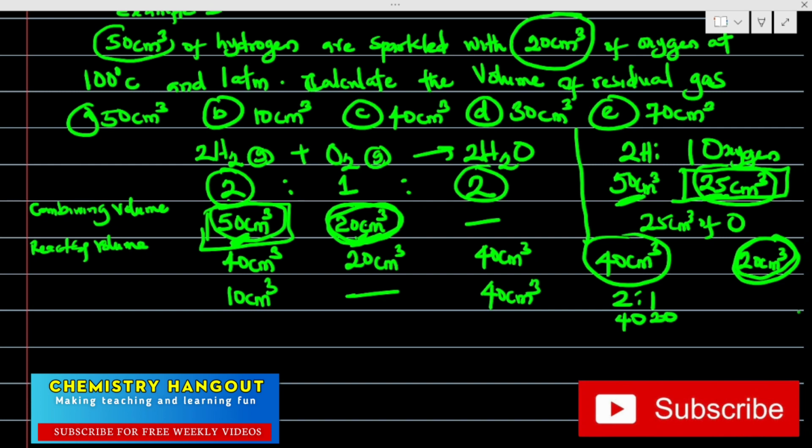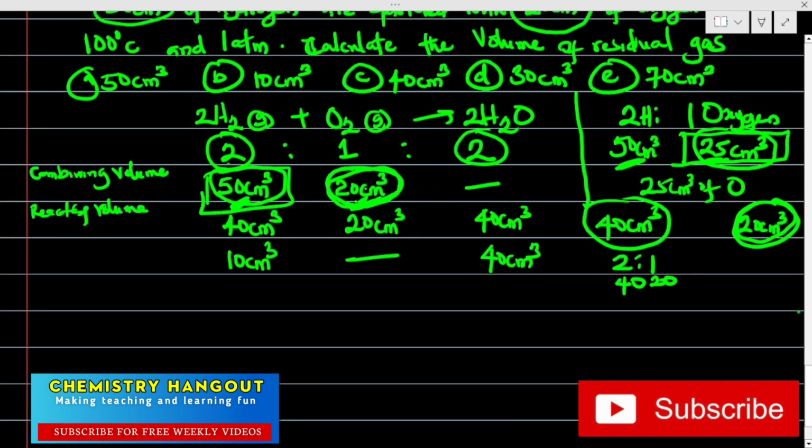So what's the meaning of volume of the residual gas? The volume of the residual gas means that we are calculating all the volume that is remaining. If they had asked us to calculate volume of the unused gas or excess gas, it would be 10 automatically. But now we are calculating volume of the residual gas.